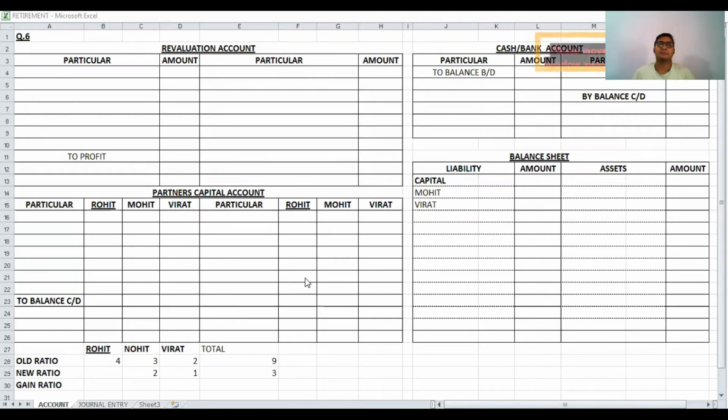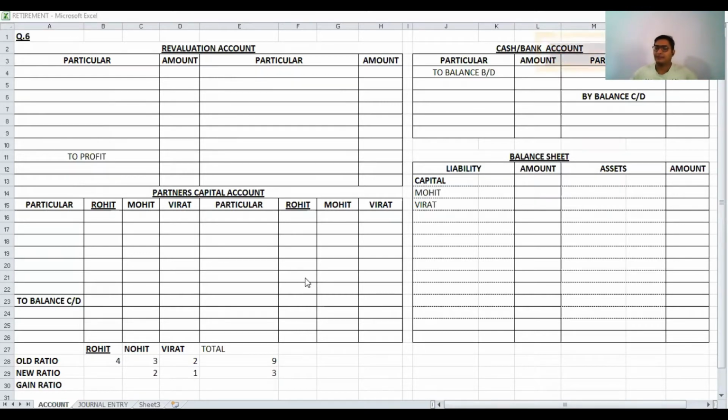12th Accountancy, Part 4 for retirement or death of a partner. Today we are going with question number 6, Rohit, Mohit, and Virat. We have prepared the revaluation account, partners capital account, cash bank account, balance sheet, and also a journal entry for its ledger posting for goodwill.